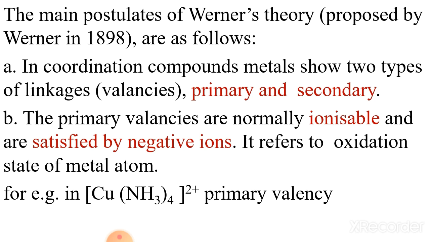Look at the example: [Cu(NH3)4]2+. Here the primary valency of copper is +2. This can also be calculated by the oxidation number method. The charge on the complex equals the oxidation number of the central atom plus the charge on the ligands. By this way you can calculate the oxidation number of the central atom, so here the oxidation state of the central atom is +2. That's why the primary valency of copper is +2.